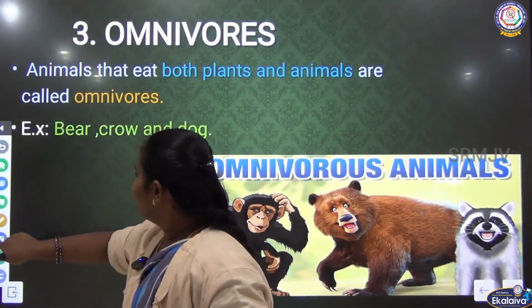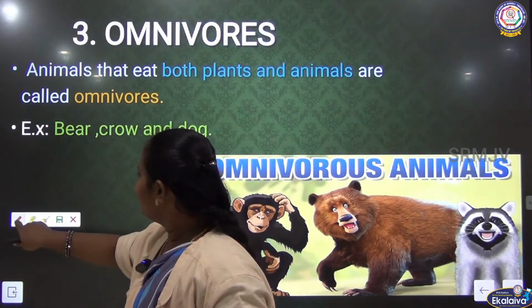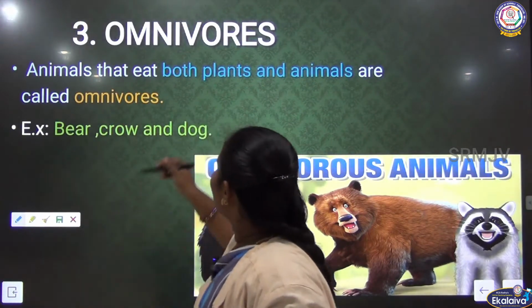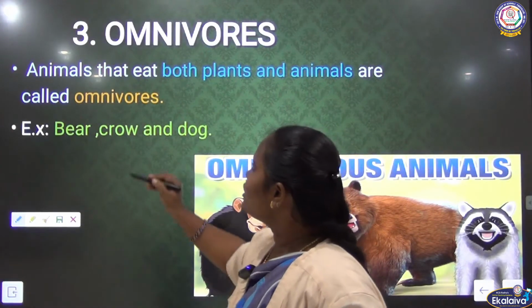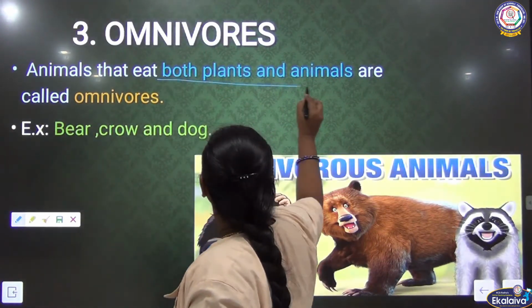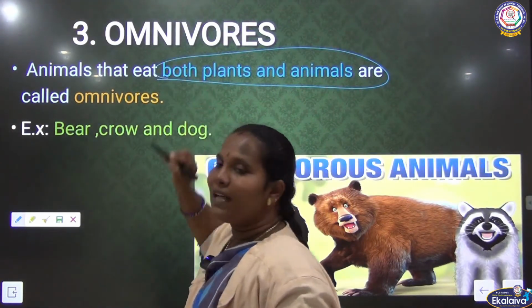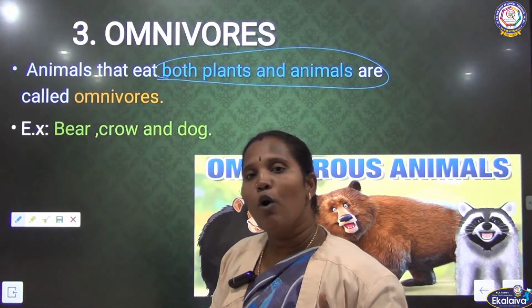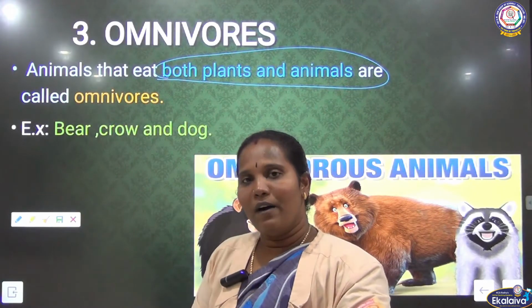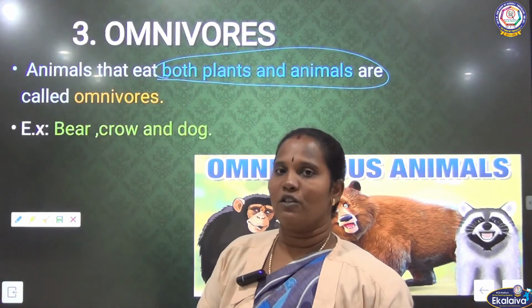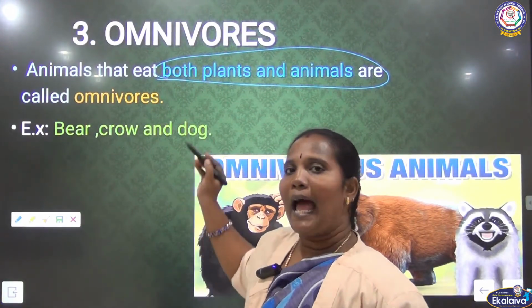See, the third one we have to see is omnivores. Omnivores means some animals can eat both plants and the flesh of other animals. They can digest both the plants as well as the flesh of other animals. So these animals are called omnivorous animals.